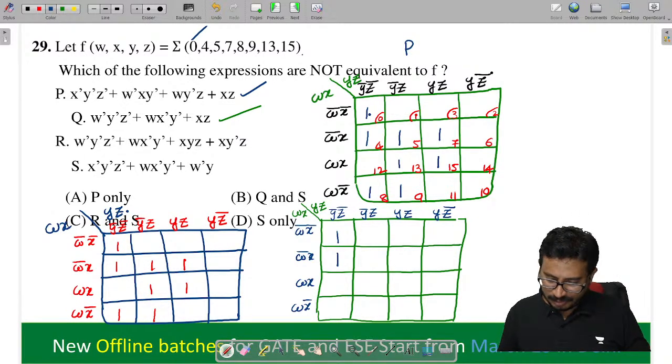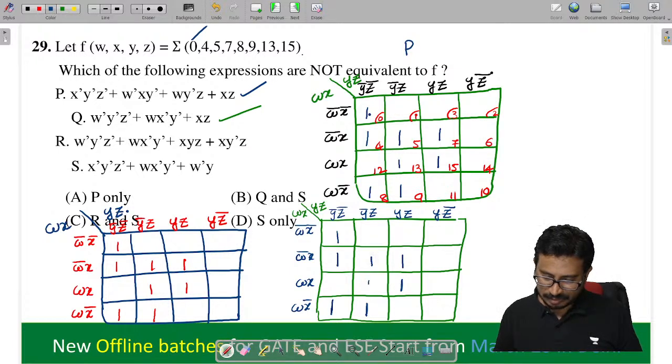Next W X bar, Y bar, W X, W X bar and Y bar. Next X Y Z, Y Z here and X Y here. Next Y bar Z, Y bar Z here and X, Y bar Z.